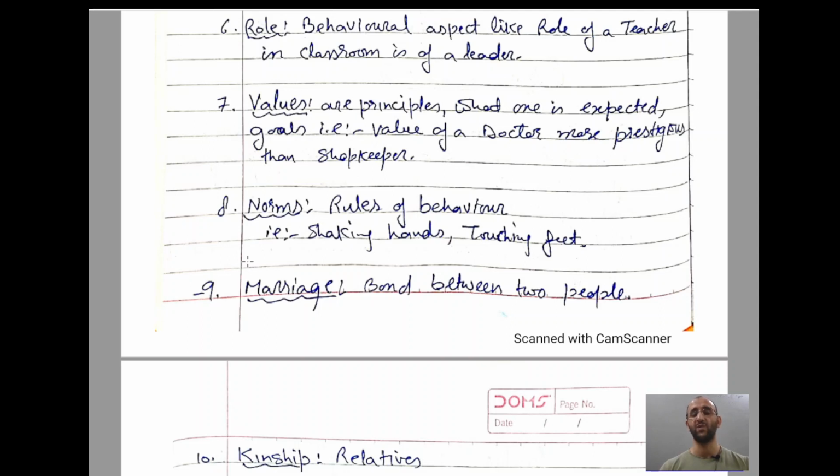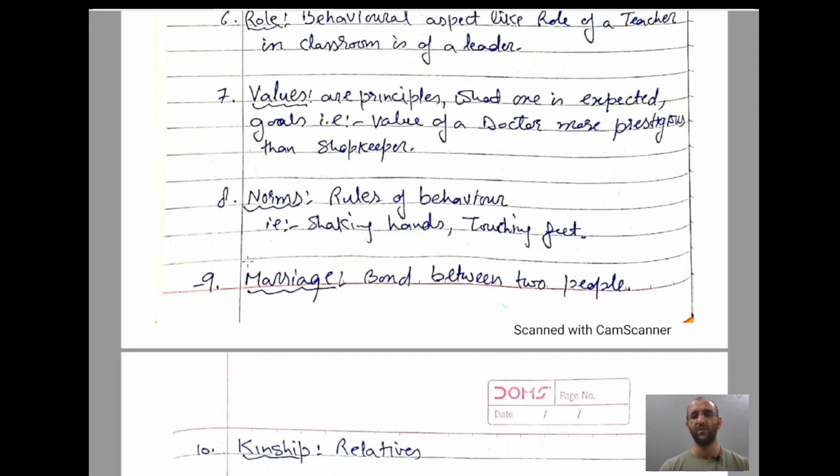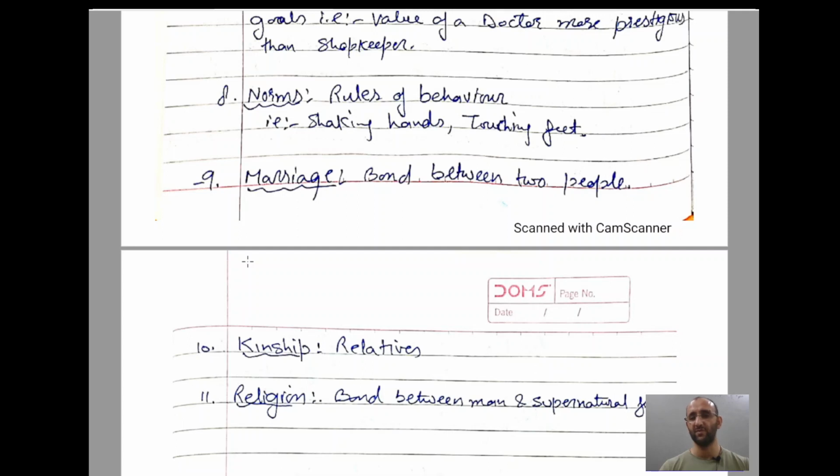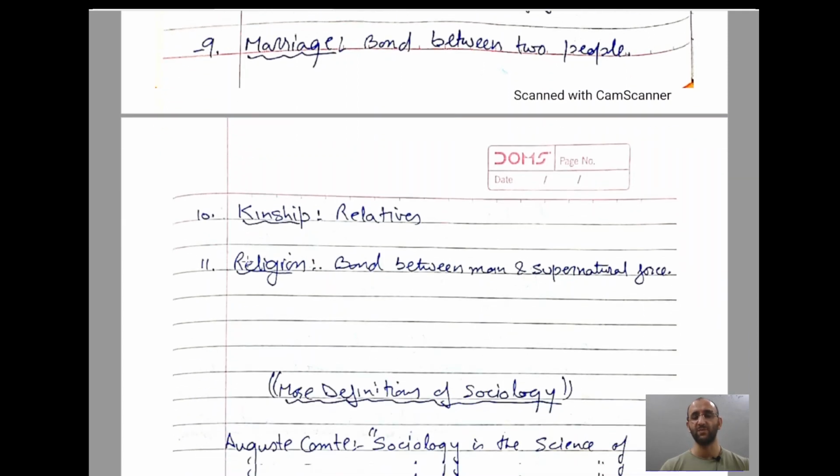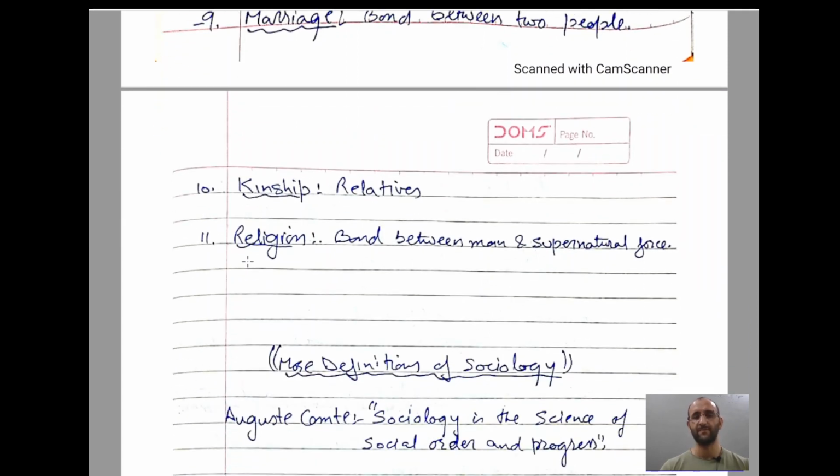So we put more value on that position. What are norms? Norms are rules of behavior, like shaking hands, touching feet. These are our norms. What is marriage? Marriage is a bond between two people. What is kinship? Kinship means relatives. What is religion? It is a bond between a man and a supernatural force.